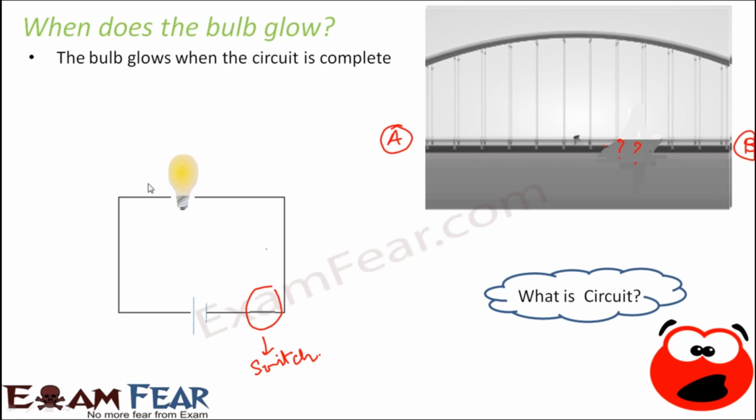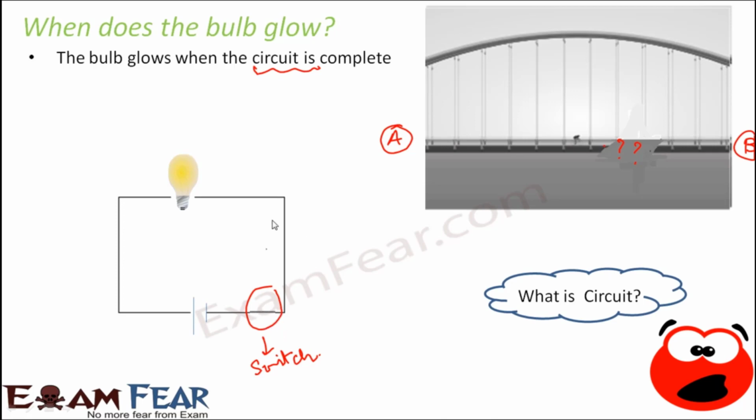The same thing is true for this circuit also. A circuit is nothing but a path which is needed for the current to flow, because current is nothing but the flow of electrons. So electrons need a path on which they can move. If there is no path, or if the path is broken, electrons will not move, and if electrons are not moving, there is no current. It is as simple as that. In this case, when the switch was off, the circuit was broken. The path was broken, so the electrons were not able to move, and that is why the current was not flowing.